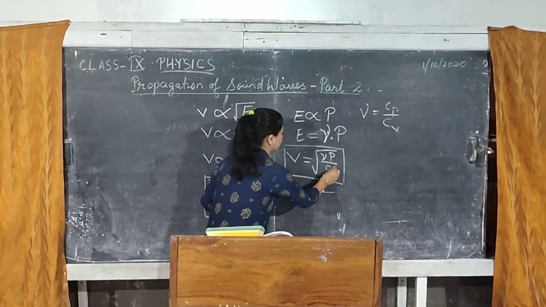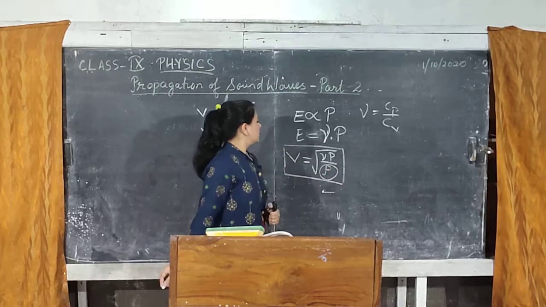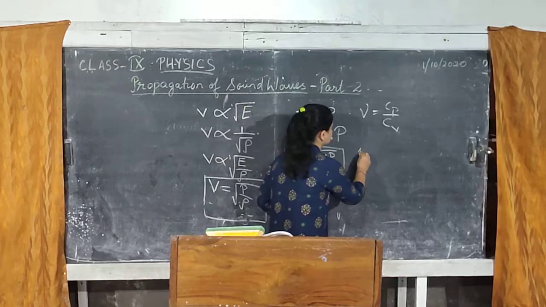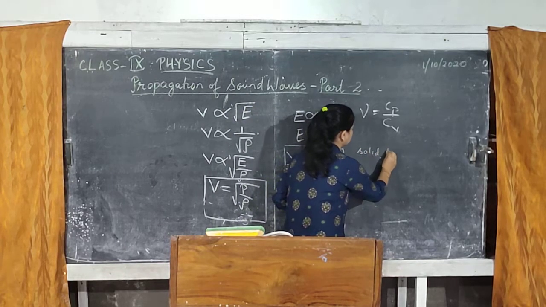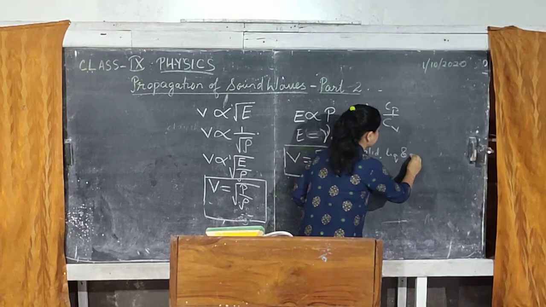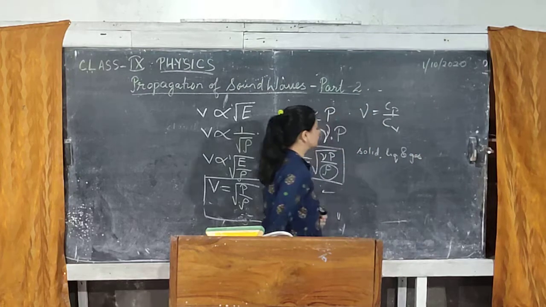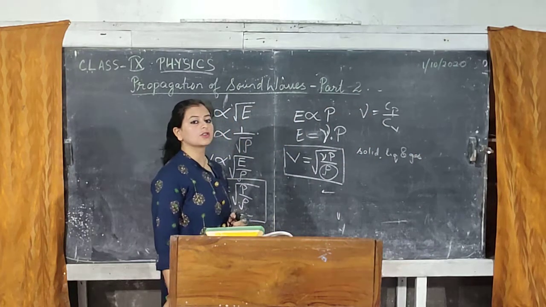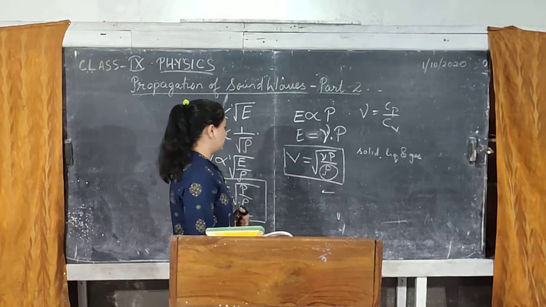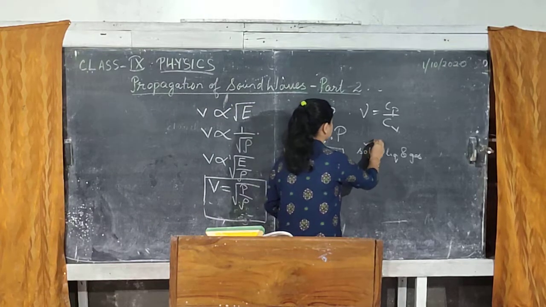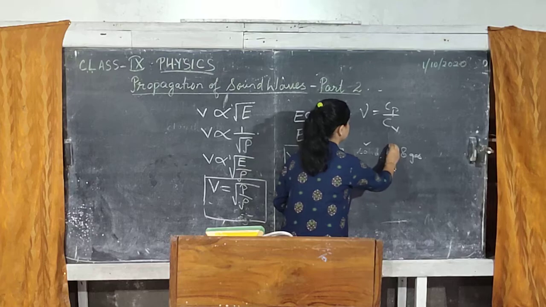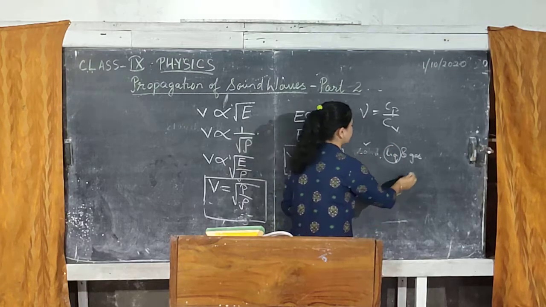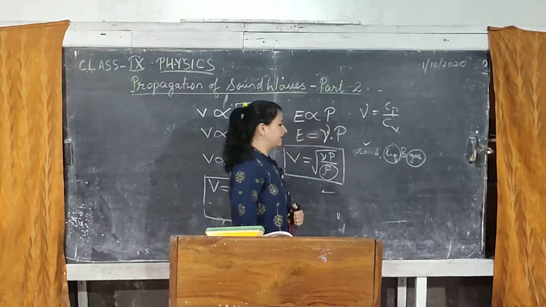Now looking at density, if you take solid, liquid and gas, out of the three states of matter, which one has got the maximum density? Of course, solid has got the maximum density, liquid has got density in between, and gas has got the minimum density.